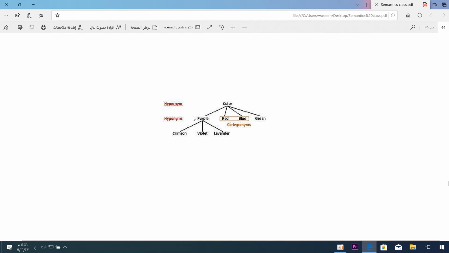Hyponym. We have color, that is the large item. We have purple, red, blue, green. I can say light red, dark red, bright red, and so on. We have crimson, we have violet, so all of them are included in the word purple.